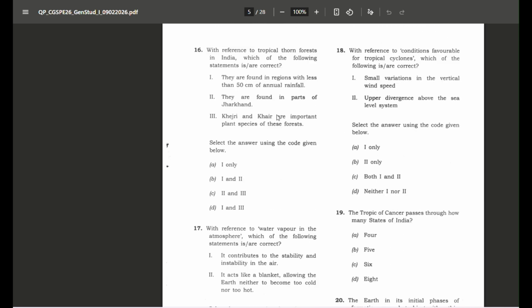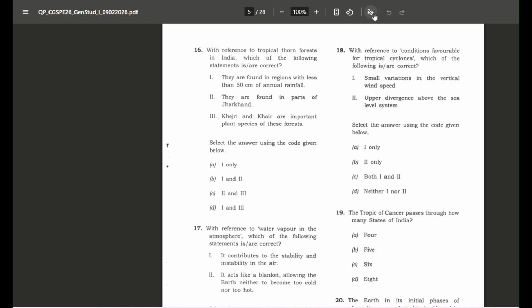Now next question is about the conditions favorable for the formation of tropical cyclones. So what are the tropical cyclones? These are cyclones that form in the regions between the Tropic of Cancer and Tropic of Capricorn. It's very simple. And what are the conditions that are necessary for it? We will discuss it later. First, see the statement 1, small variation in the vertical wind speed.